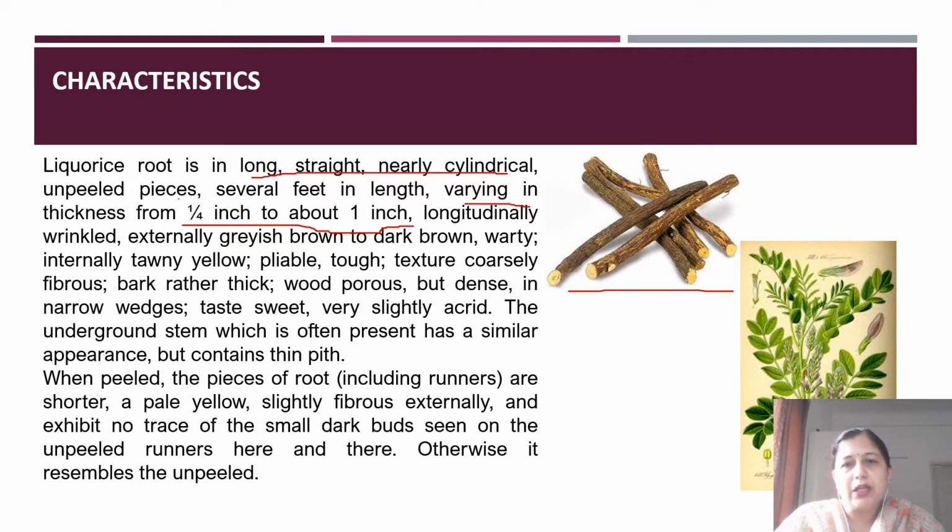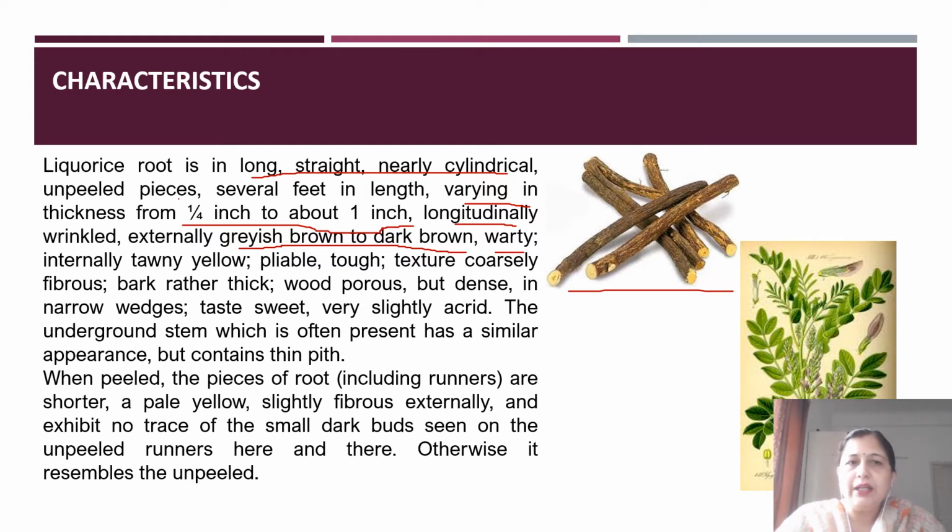So it can be thin or thick, as it can be a stolon, a rhizome or a root, therefore there is a variation in the diameter. Longitudinally on the surface, as you can see, there are a lot of lines, which are known as longitudinal wrinkles. Externally the color is grayish brown to dark brown, and it is warty. It is a rough surface, that's why we call it warty.